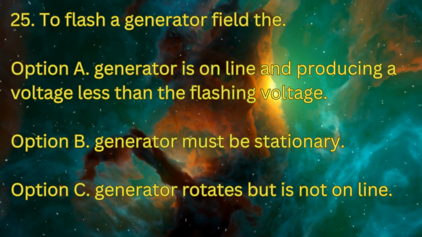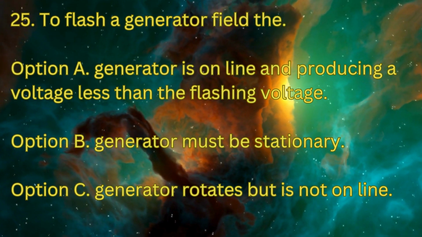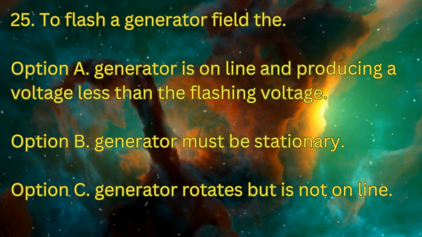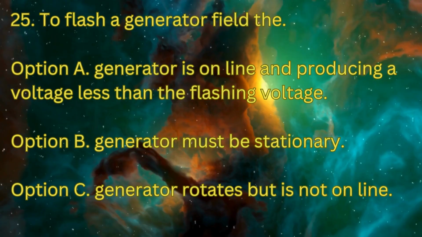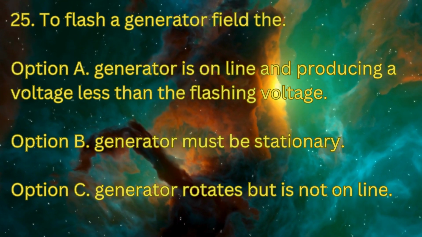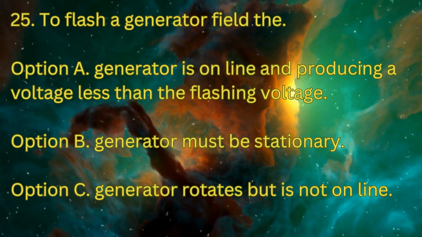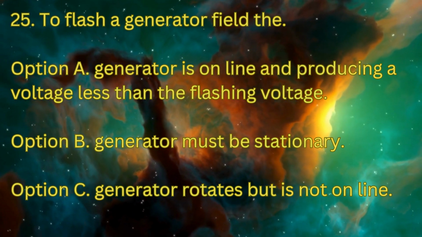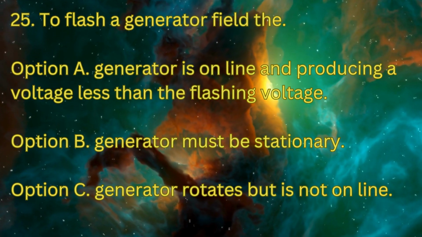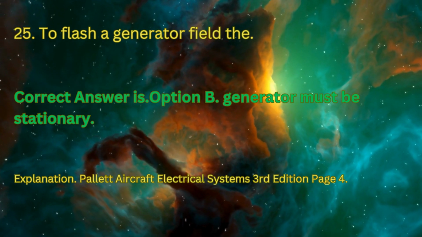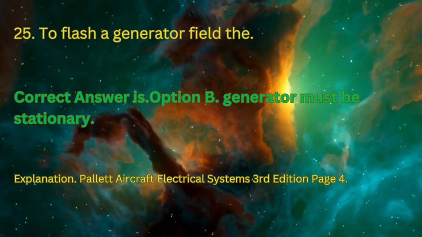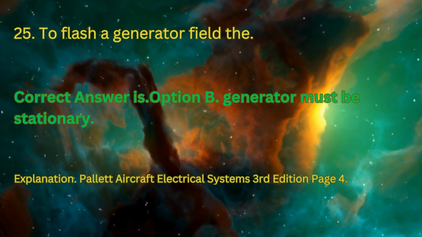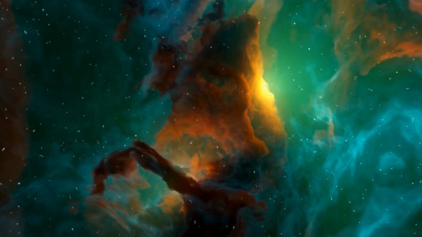Question number 25. To flash a generator field, option A, generator is online and producing a voltage less than the flashing voltage. Option B, generator must be stationary. Option C, generator rotates but is not online. The correct answer is option B, generator must be stationary.